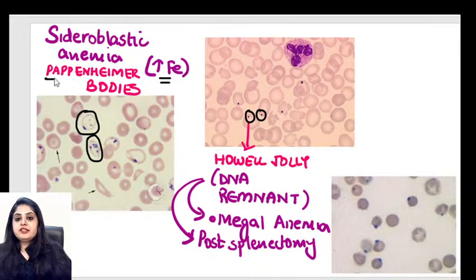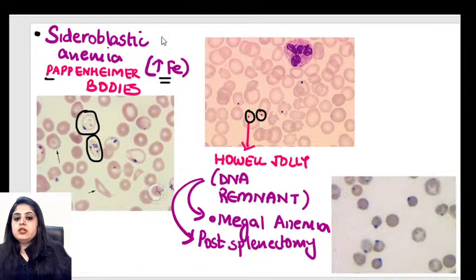So my common sense and my general understanding tells me that whenever there is more iron, think of all the situations where iron is more. And one very classical situation that comes to our mind is sideroblastic anemia. See, it has the word sidero in it. Sidero means iron, right? So this is that anemia where the iron is going to be more. Yes, you are right. Pappenheimer, that's the name. These are Pappenheimer bodies. They are made up of nothing but iron. And which anemia? Sideroblastic anemia.